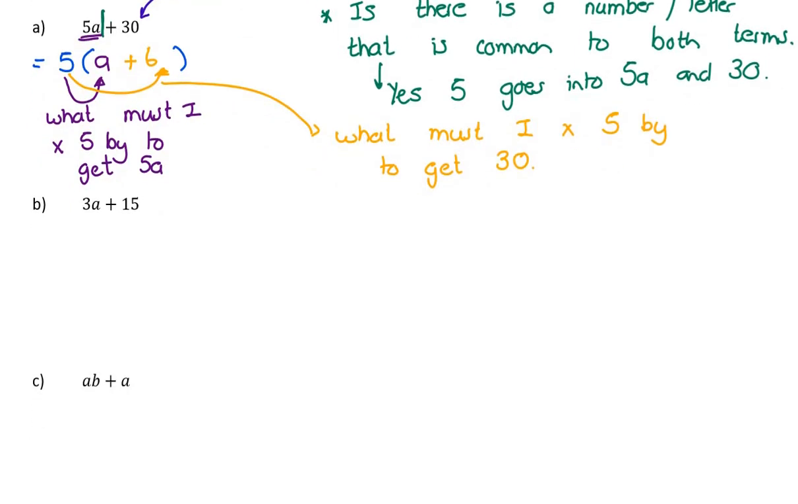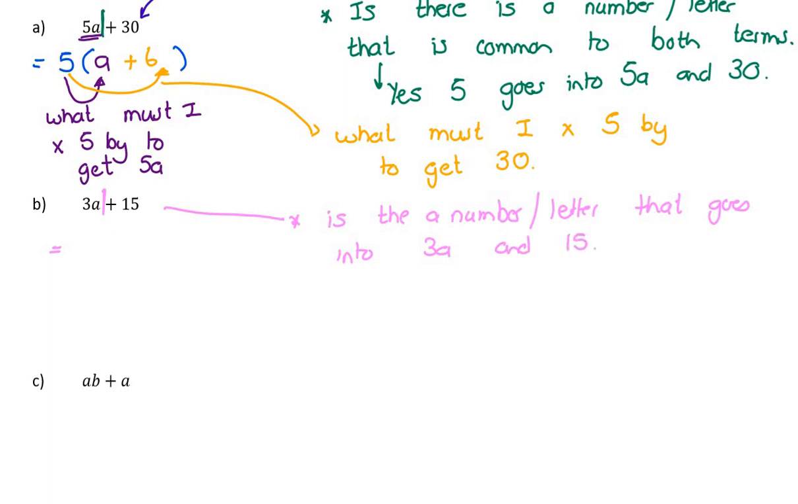This whole exercise is just about highest common factors. So we say to ourselves, there are 2 terms here. Is there a number or a letter or both that goes into 3a and 15? Now there's no letter that goes into both because 15 doesn't have a letter, but the answer is 3 goes into both.